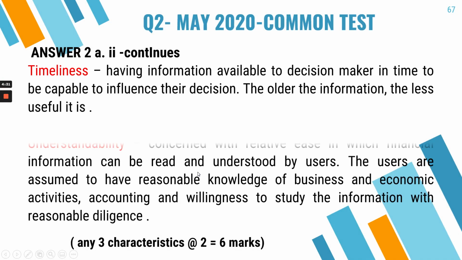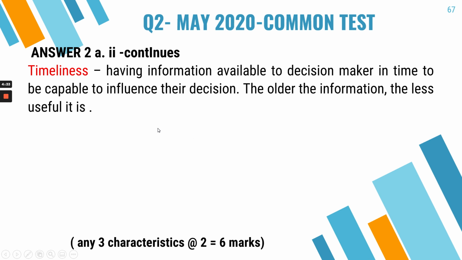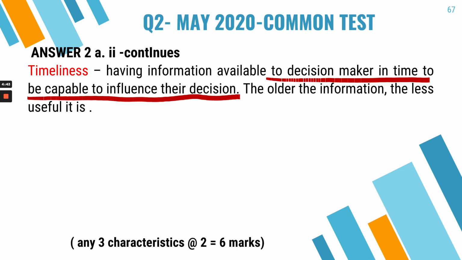The third characteristic is timeliness. You can answer any 3. It is about the availability of information to decision makers in time to be capable of influencing their economic decisions. The older the information, the less useful it is. You can check your textbook or your notes on timeliness.